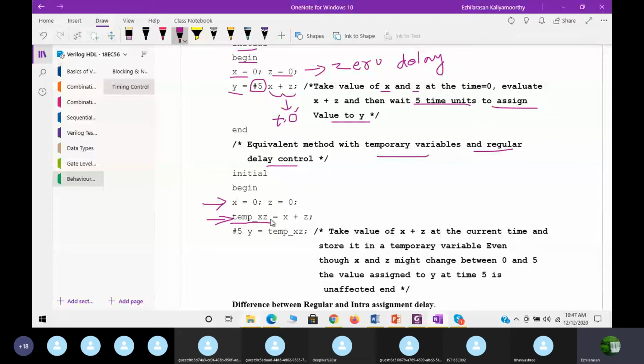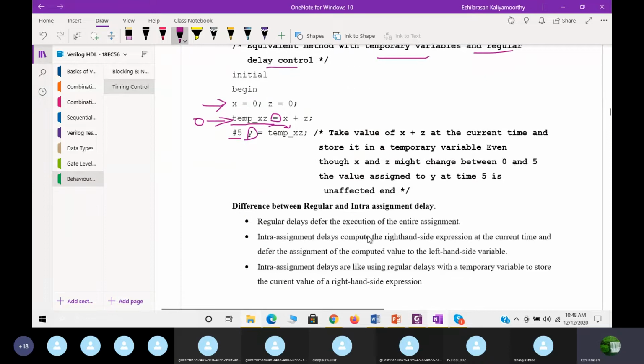What happened? The value of x plus z will be evaluated and assigned to temp_xz at time 0 itself. Then, because all these statements are blocking statements, this temp value will be updated over here. Then y will get the value only after 5 time units. That is the difference.